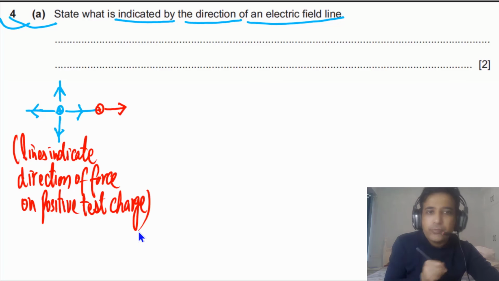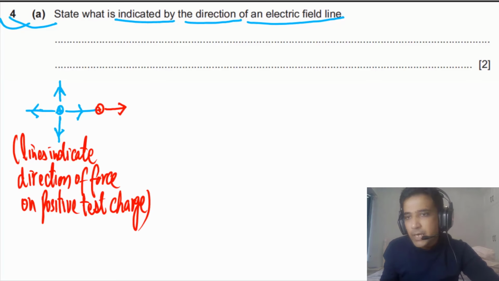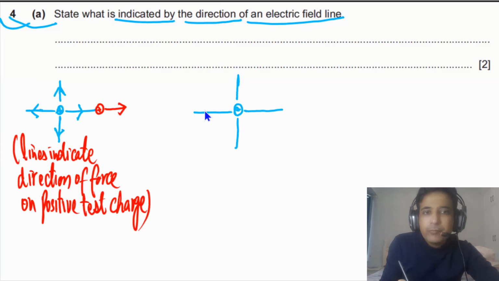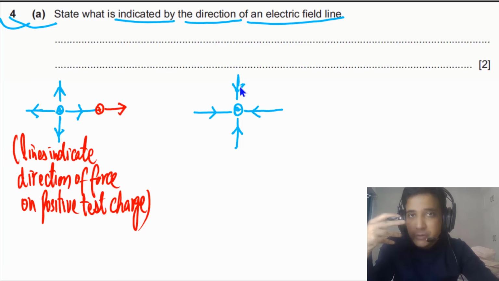We can also understand this one with the help of a negative charge. Now imagine that we have a negative point charge. If we draw the electric field around this one, we will draw arrows pointing towards this negative point charge. This is what we always do, and this question is simply asking you the reason behind that.